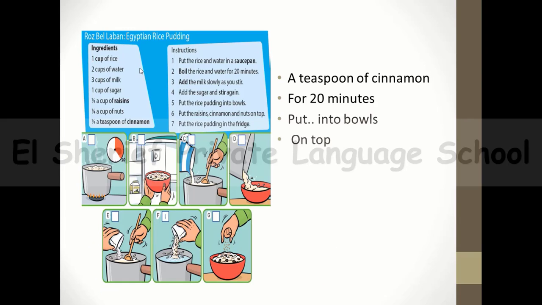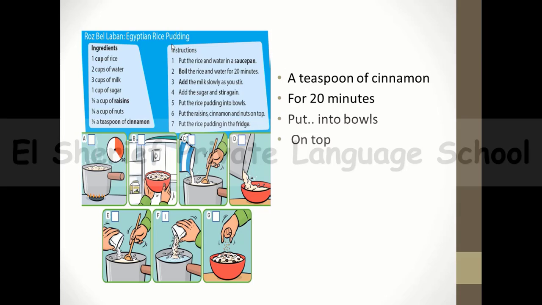Let's read this text together. This text is a recipe for making rose belaban. It's an Egyptian famous recipe. So we call it rose belaban in Egypt, and it's Egyptian rice pudding. Pudding, guys, it's something sweet like dessert we eat after meals.